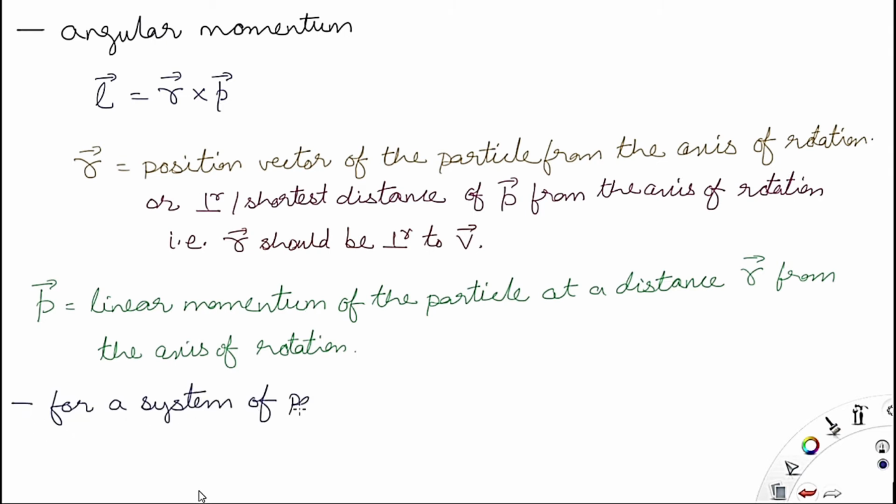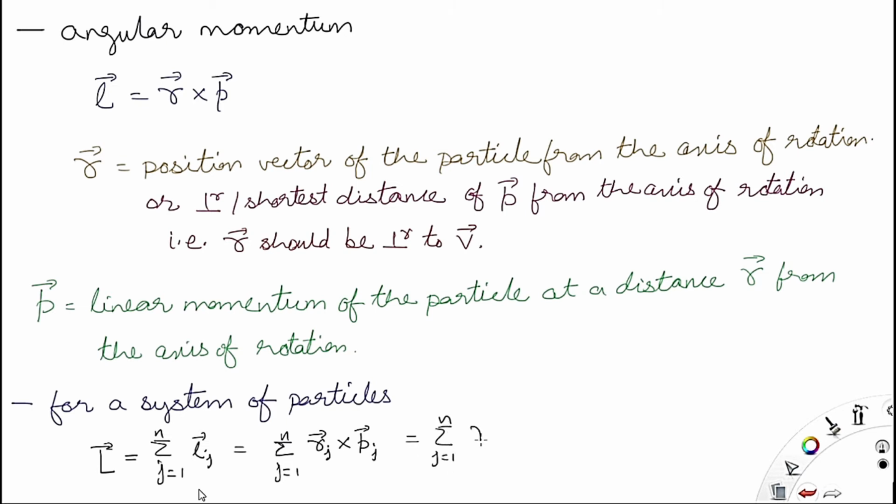For a system of particles, the angular momentum is the summation of angular momentum associated with every particle. So summation of Lj will give you the total angular momentum. Total angular momentum is equal to summation of angular momentum associated with each particle. That's why summation of Rj cross Pj. J is the jth particle, whatever the particle it is. So position vector of the jth particle and linear momentum of the jth particle and the cross product of both.